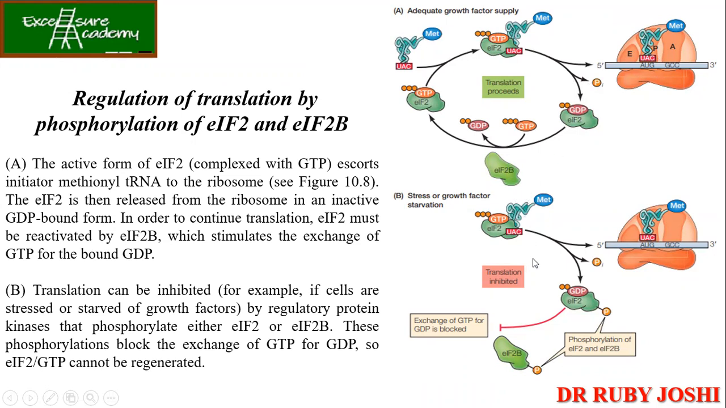Now translation can be inhibited, for example under the stress condition or when growth factor is not available. At that time the regulatory protein kinases will phosphorylate either the EIF2 or the EIF2B. So this phosphorylation will block the exchange of the GTP for GDP, and hence it cannot be regenerated, and there the translation will stop, okay?